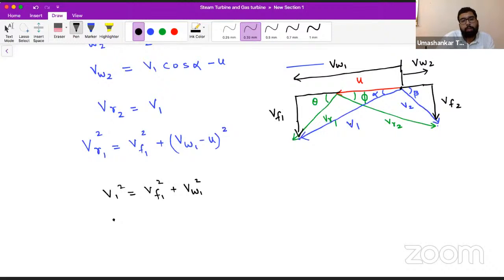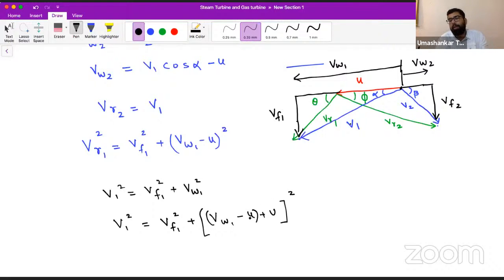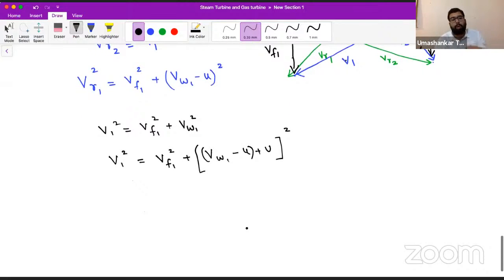Now see, we have to make a little iteration here. We want to replace something. So can we say VF1 square plus VW1, can I write like this, VW1 minus U plus U? Is there a problem if I write like this? VW1 I have written like (VW1 minus U) plus U.